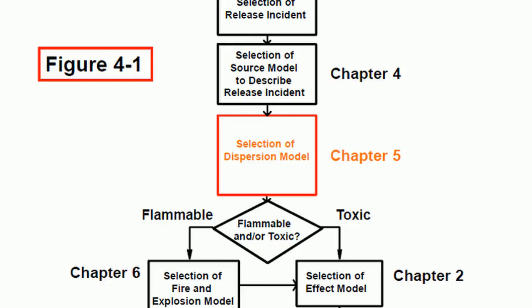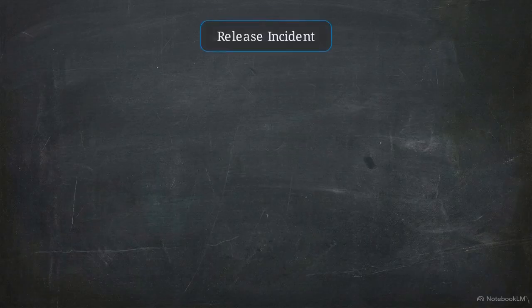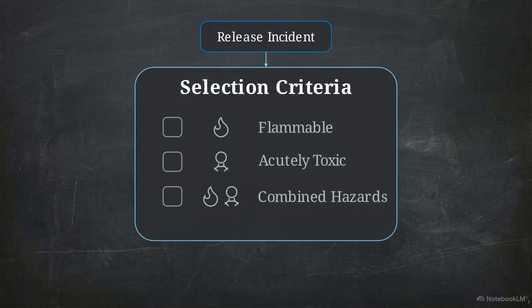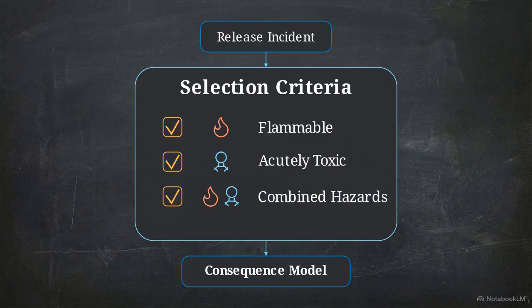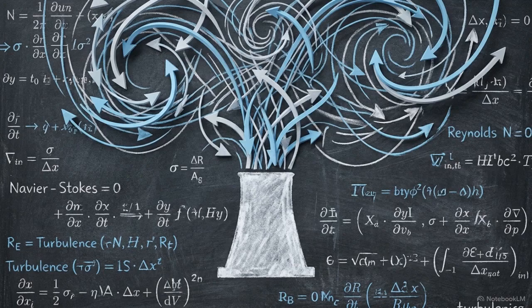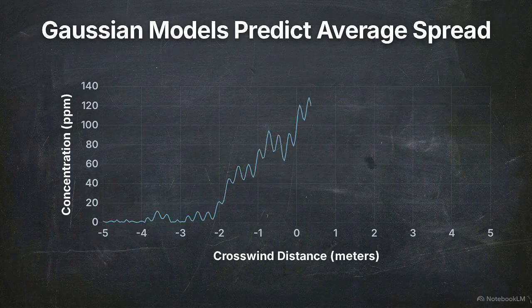Within the standard consequence analysis flowchart, predicting the threat zone depends on the selection of a specific dispersion model. This selection is based on the properties of the chemical release, specifically whether the escaping material is flammable, acutely toxic, or both. Standard mass balance equations are insufficient here because atmospheric wind turbulence and eddy diffusivity fluctuate too wildly to measure. To manage this chaos, engineers use the Pascual-Gifford dispersion models.